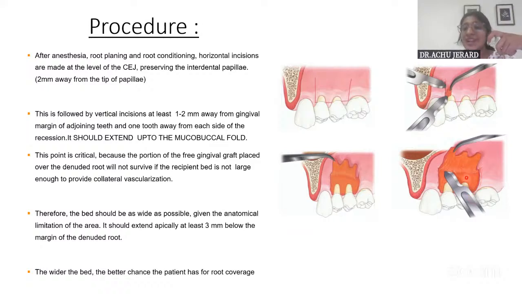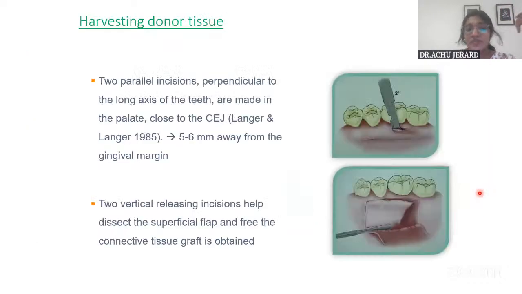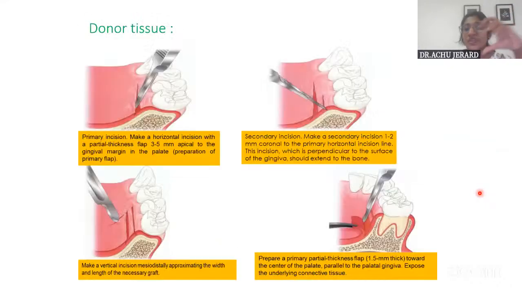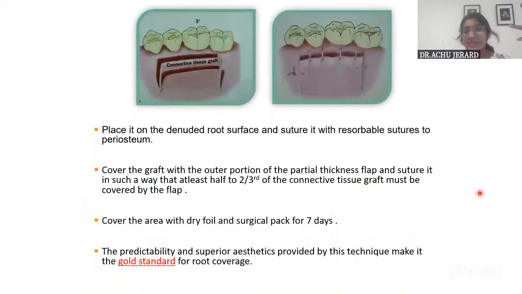So this graft survival rate is so high because it has blood supply from underneath as well as from above the flap. So it is sutured. Okay, so that is the difference between subepithelial connective tissue and the other. Since it has blood supply from both the ends, it is called the gold standard. And also this is a connective tissue graft, no? So it gives good color match also. Okay. And also healing at the donor site is by primary intention.